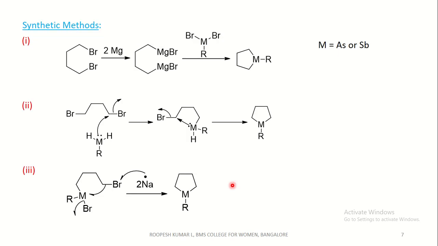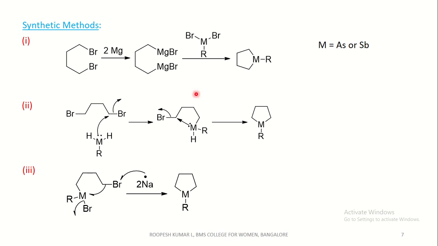Coming to the synthetic methods, both arsenic and antimony follow the same method, that is dibromobutane reacts with magnesium to form a Grignard reagent. This on reaction with metal dibromide, where metal is either arsenic or antimony, gives a cyclic 5-membered compound, which is arsolane and stibolane.